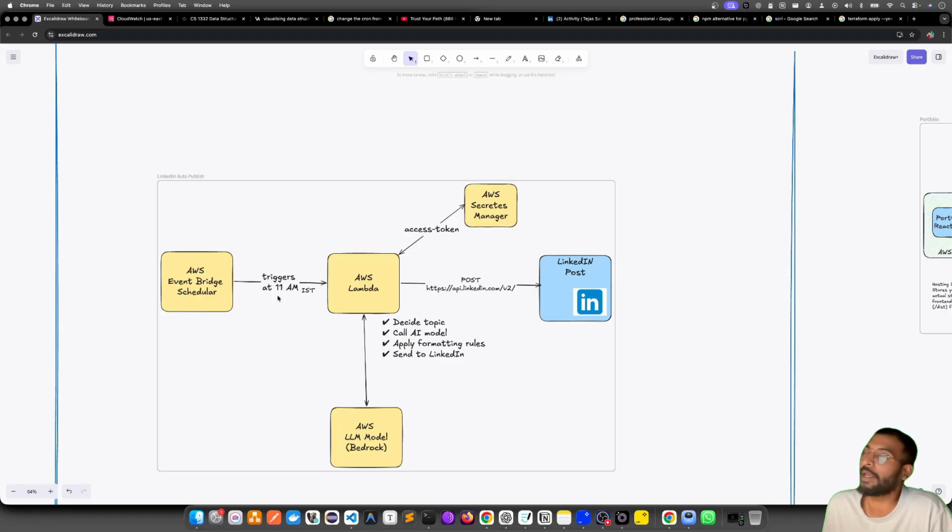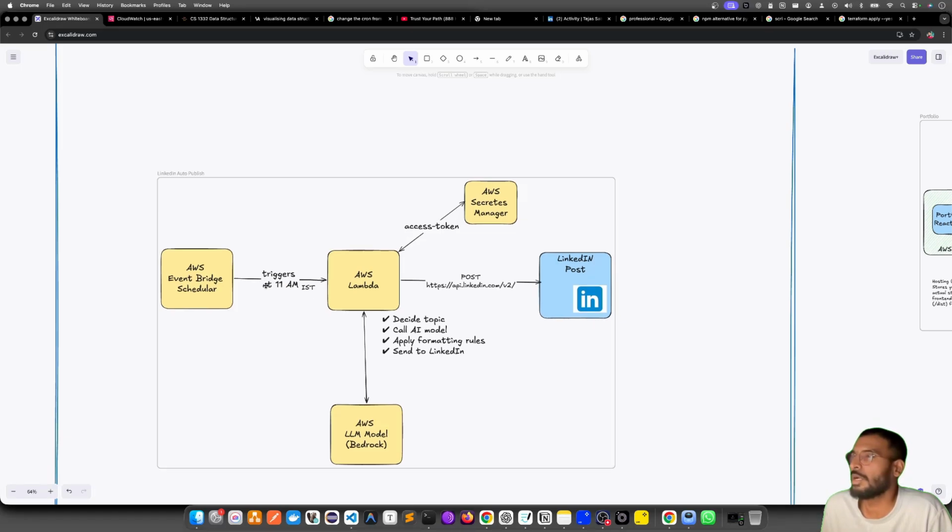Rather, I was thinking maybe only on Tuesday, Wednesday, and Thursday, these 3 weekdays, it would trigger at 11 a.m. So that's what I want to do. That's the first update that we will be seeing. It's a very small change, just for FYI. Second is the major functionality change.